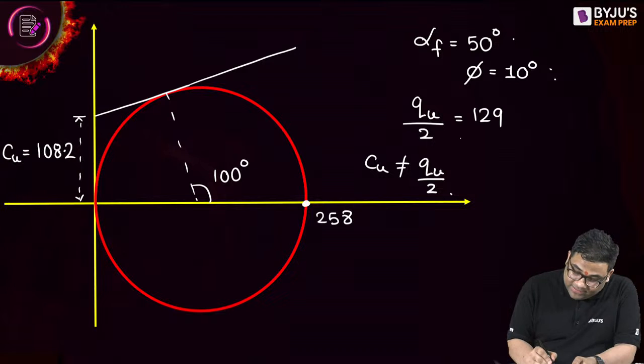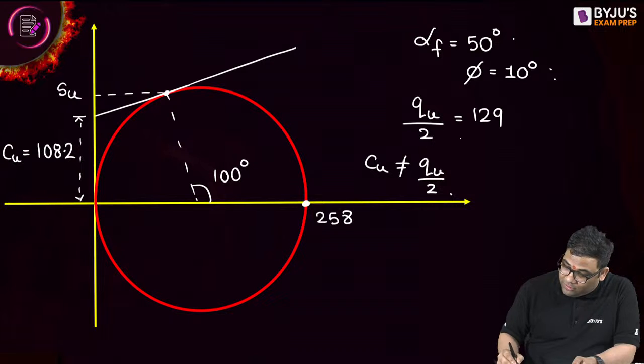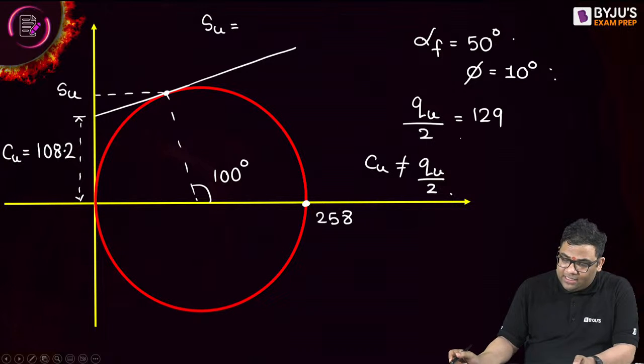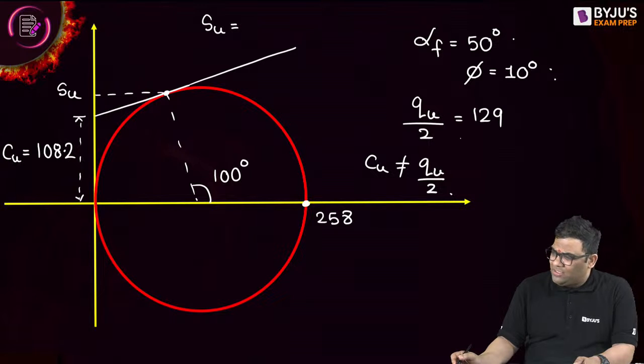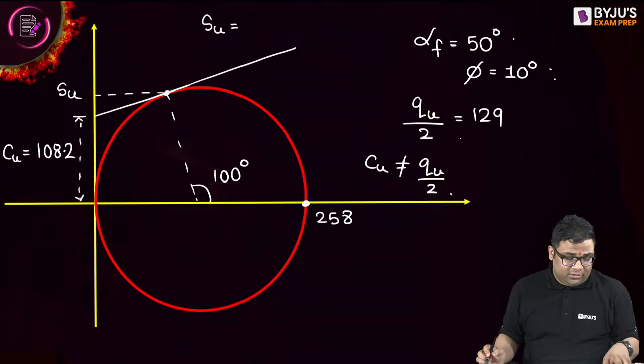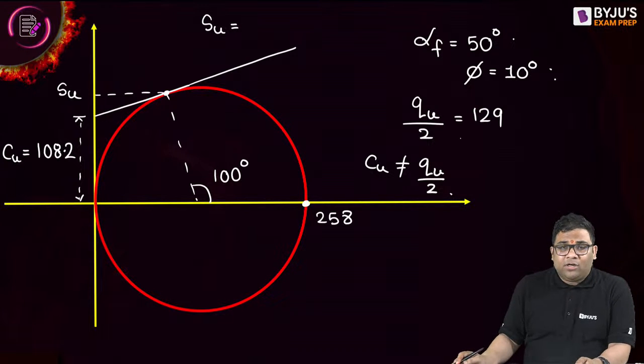And by the way, the shear strength, how much did we get? This is the shear strength, right? The shear strength value we got, 106.6, right, or 100 something? Please tell me in the comment section, because I don't have the calculations. You are calculating. How much did we get for the shear strength?